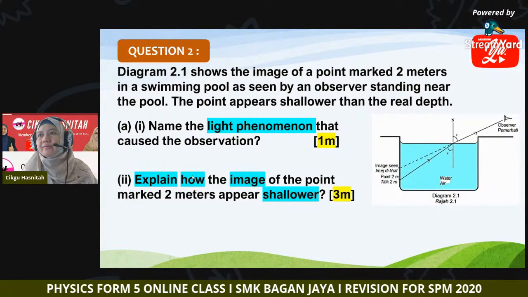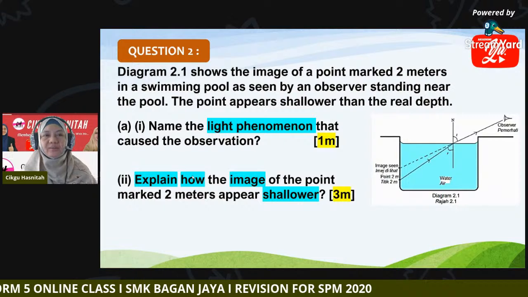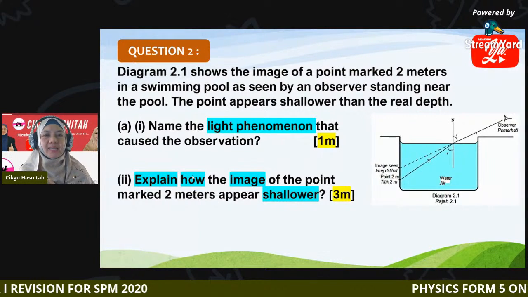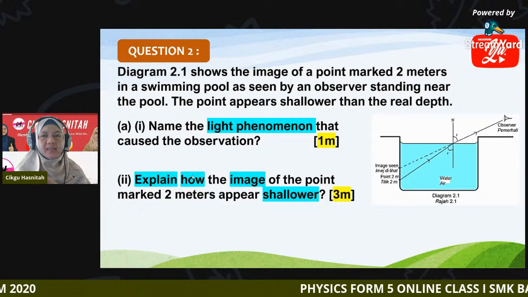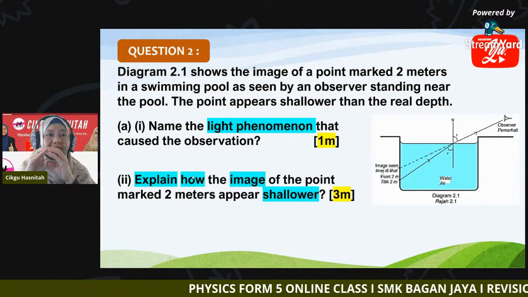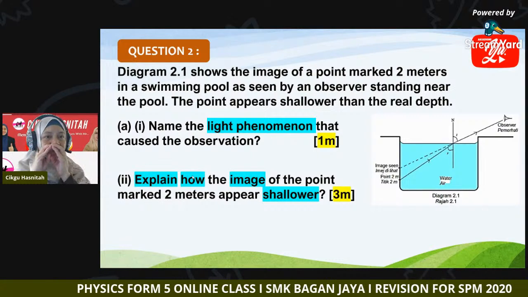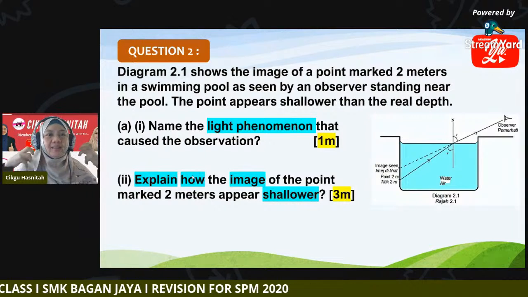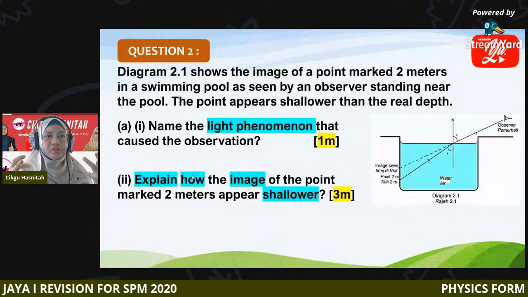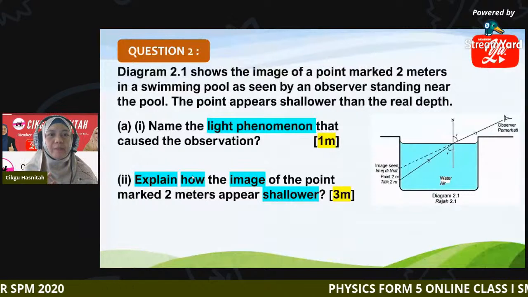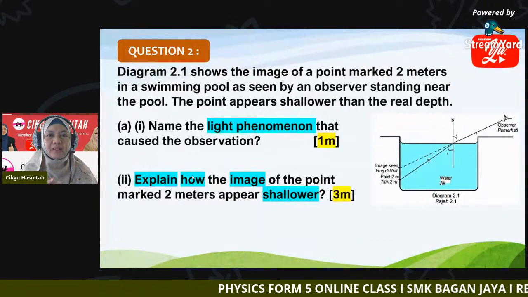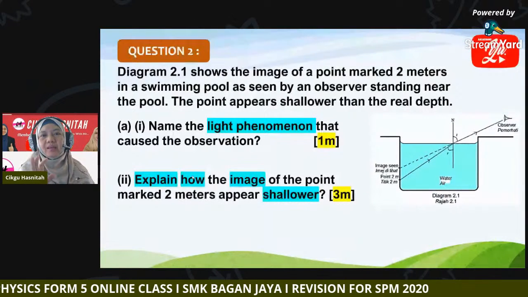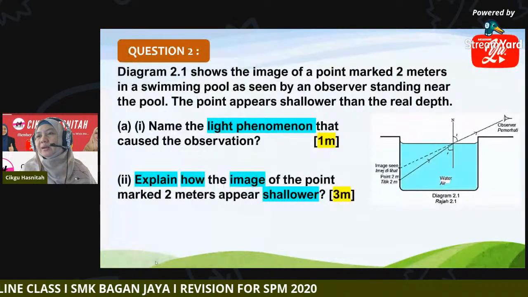It shows diagram 2.1, an image of a point marked 2 meters in a swimming pool as seen by an observer standing near the pool. Please read the information carefully to get the whole picture. What is this question about? The point appears shallower than the real depth. So you can highlight that.